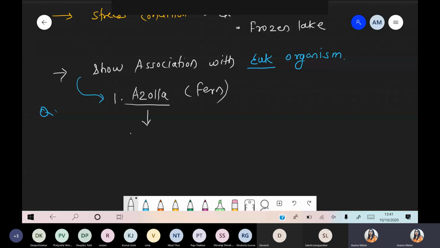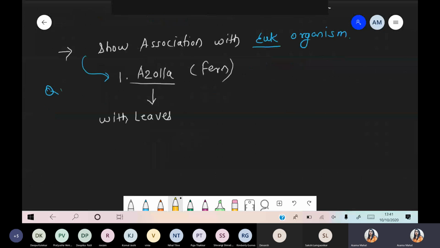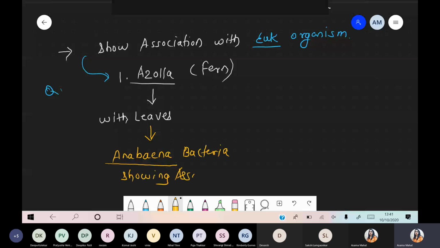Azolla has leaves, right? Now what happened with the leaves? With the leaves, Anabaena bacteria show association. With the leaves, there is one bacterium, and the name of this bacterium is Anabaena. Please underline Anabaena. Such Anabaena bacteria show association.